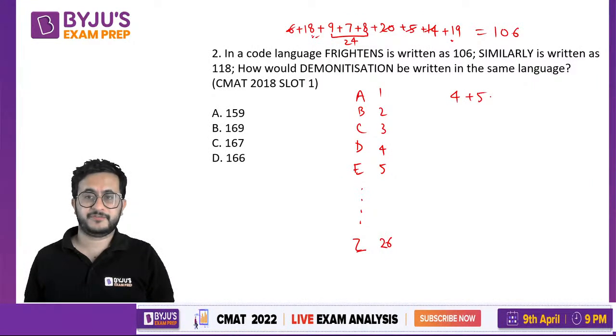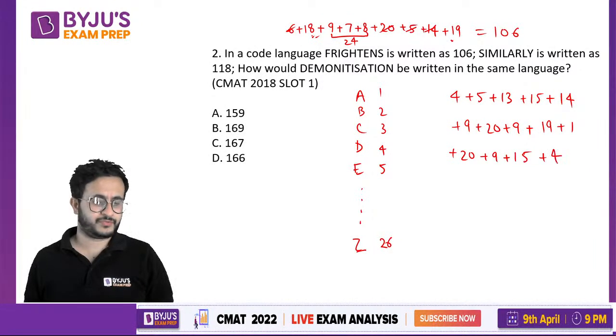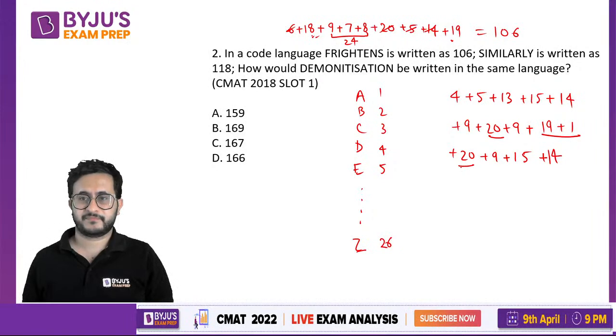4 plus 5 plus 13 plus 15 plus 14 plus 9, 29, and S is 19 plus 1, that is 20, 9 plus 15 plus 14. We need to add all these numbers and see what it results in. 20, 20, 20, 40, 60.